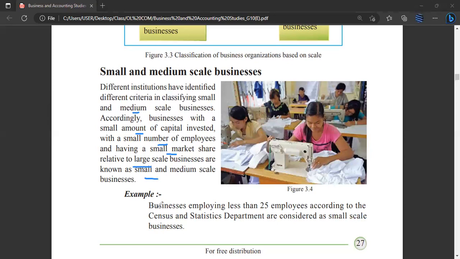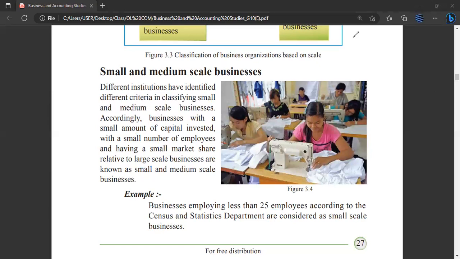Now for an example, businesses employing less than 25 employees according to the census and statistics department are considered as small scale businesses, right? So in Sri Lanka, if the employees are less than 25, that falls under the category of small and medium scale business. Now, for an example, there is a company employing 50 employees. Will it come under small and medium scale? Yes or no? No, sir. No, it won't come.